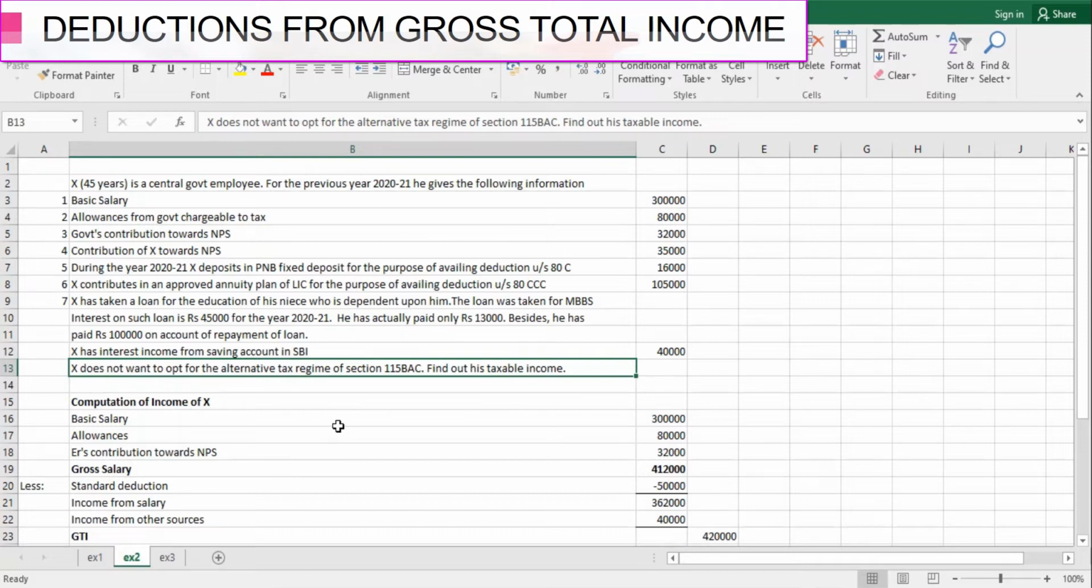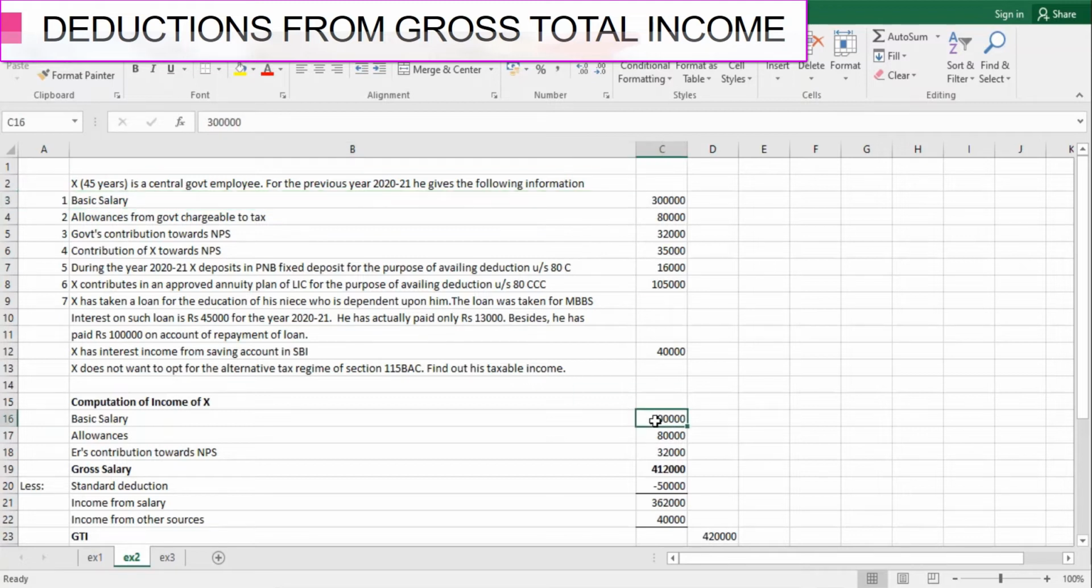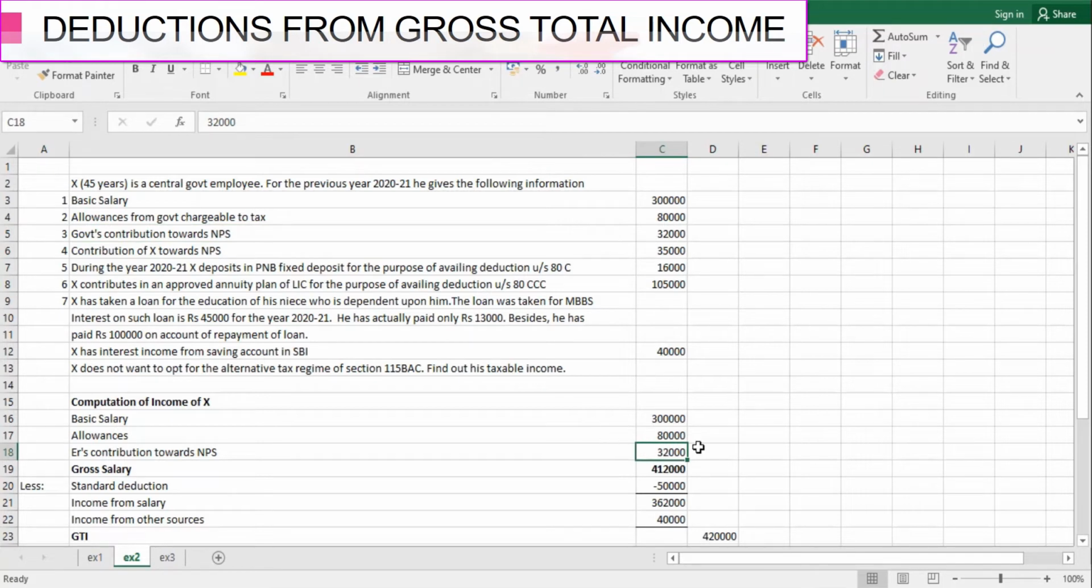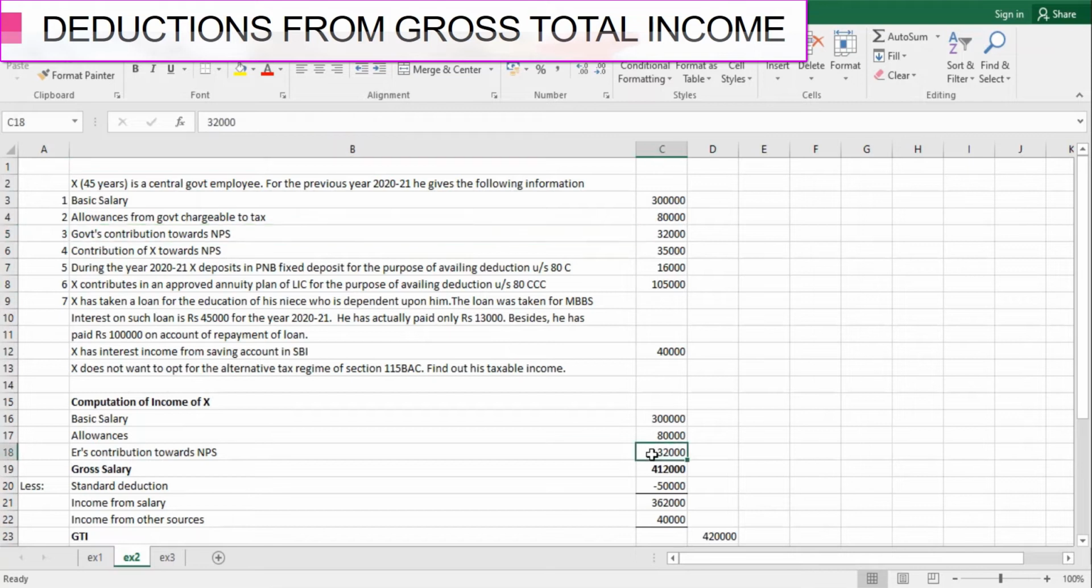Fine. So to find out his taxable income, first of all we will find out his gross total income, and to arrive at the figure of gross total income we need to calculate his income from salary. He has basic salary of rupees 3 lakh. Next, he is also getting allowances from the government rupees 80,000. After that, government's contribution towards NPS is 32,000. What is the treatment of this government contribution towards NPS? First, you will include this amount in his salary income to arrive at his gross salary, and later on the assessee can claim the deduction of this government contribution towards NPS under section 80CCD(2). So first of all, it will be included in his salary income. Later on the deduction can be claimed.